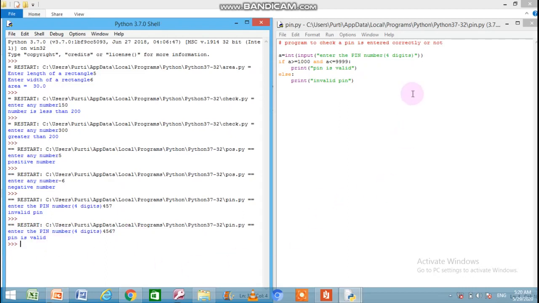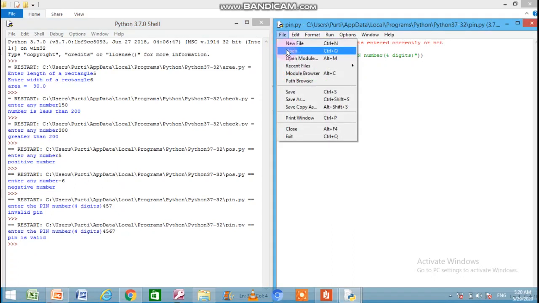So in this way we can make programs which are based on a single condition statement, and accordingly the output is produced on the output screen. By checking whether the condition result is true or false, the appropriate set of statements are executed. But there are situations when we have more than one condition to check.